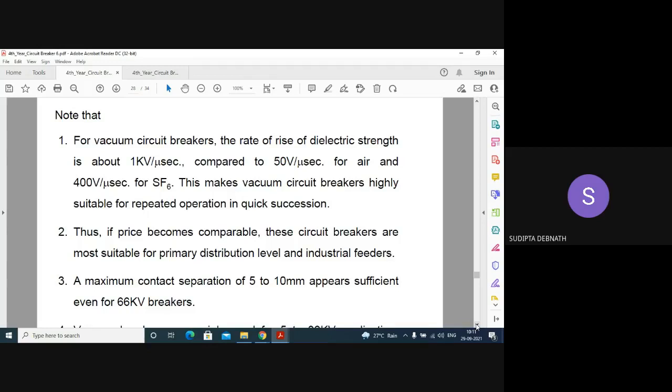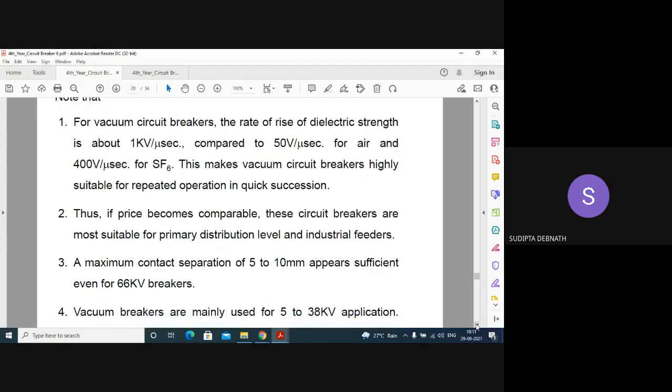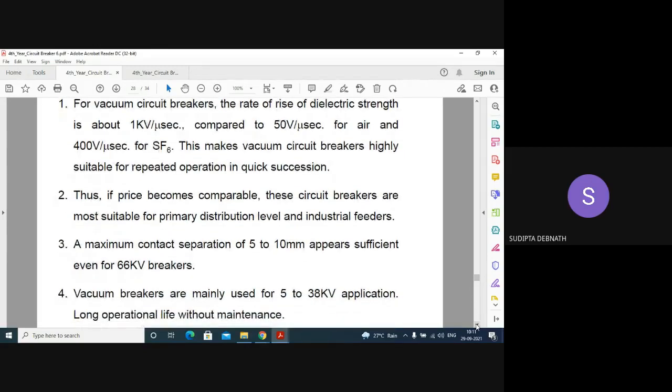This makes vacuum circuit breakers highly suitable for repeated operation in quick succession. If the price becomes comparable, because you can understand the price is very high, then it is worth using this circuit breaker. Maximum contact separation is of 5 to 10 millimeter, which becomes sufficient for even 66 kV breakers.